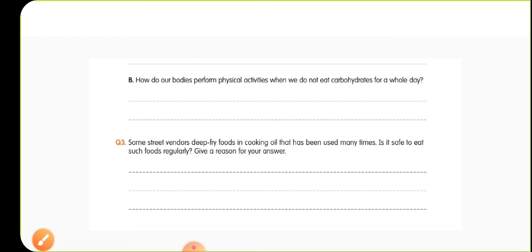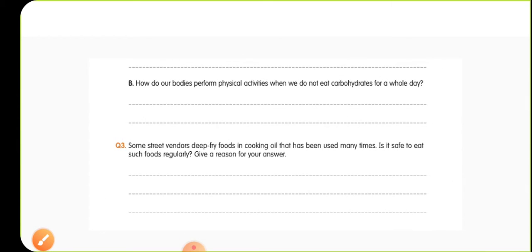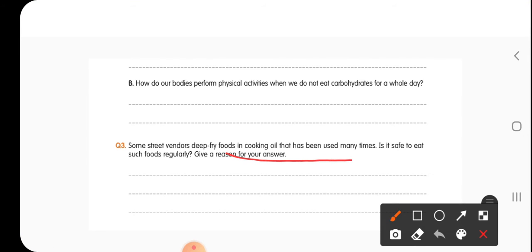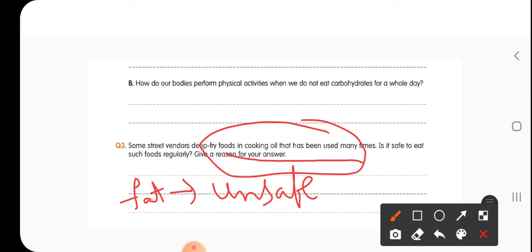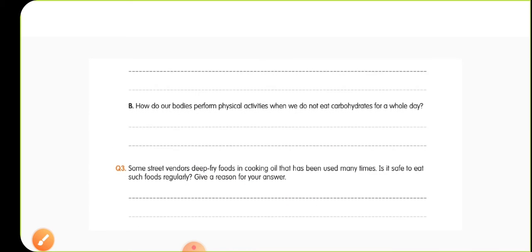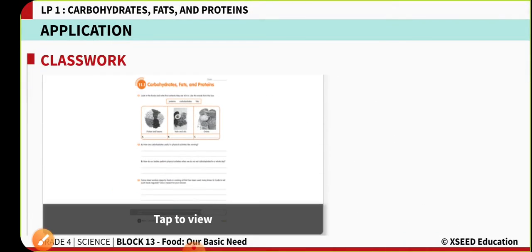Okay, now the next question: some street vendors deep fry foods in cooking oil that has been used many times. Is it safe to eat such foods regularly? Give a reason for your answer. It's not at all safe to eat such food which is cooked several times in the same oil, because this leads to breakdown of fats, and such broken down fats are totally unsafe for our body. So it is not at all suggestible to take such foods which are deep fried again and again in the same oil. Now let us do the homework part, children.